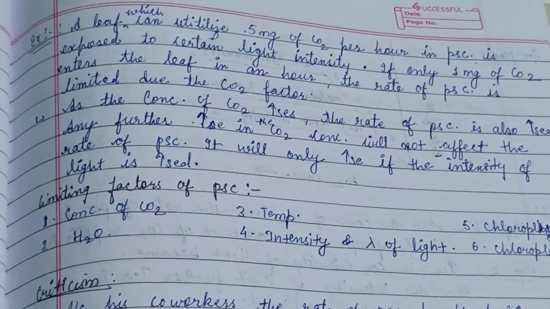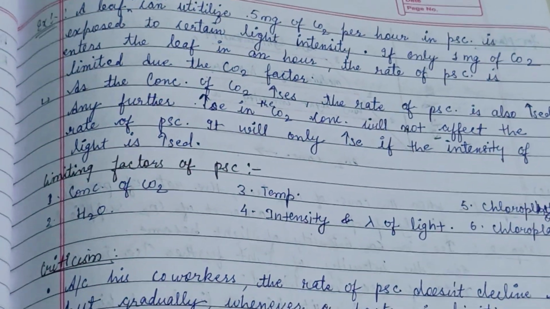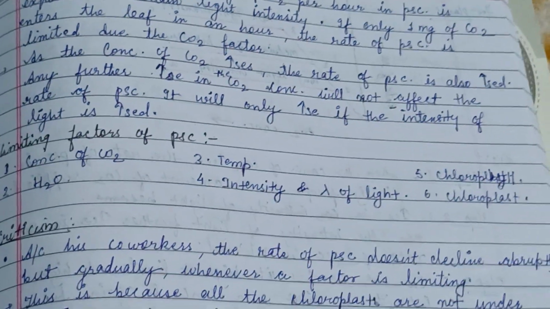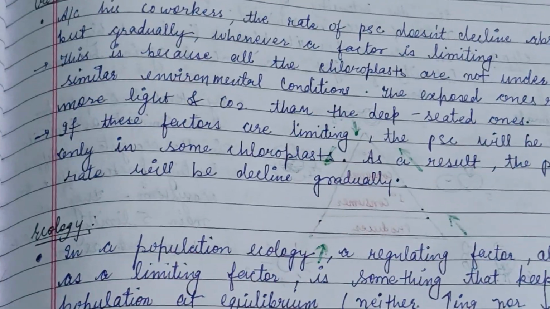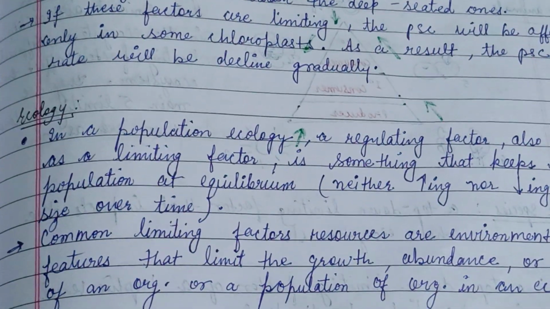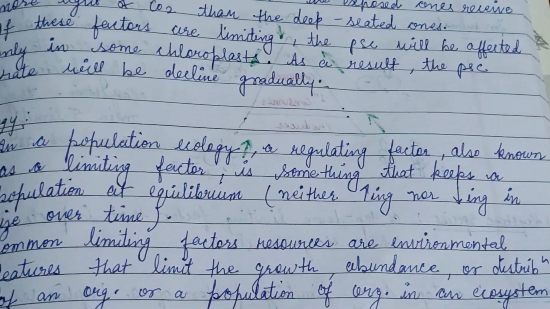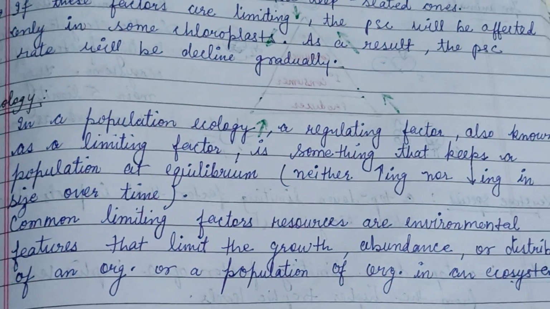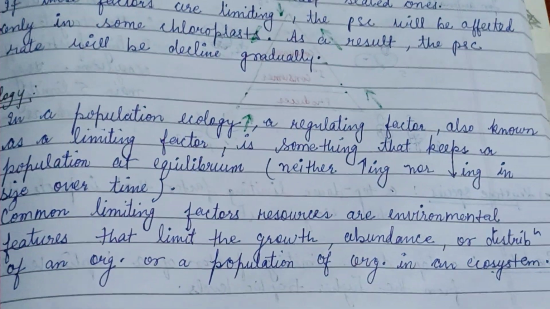For example, the limiting factors for photosynthesis are the concentration of CO2, H2O, temperature, intensity of light, chlorophyll, and the chloroplast. There is also a criticism behind this. In the perspective of ecological conditions, there is population ecology. A regulating factor, also known as a limiting factor, is something that keeps a population at equilibrium, neither increasing nor decreasing in size over time.